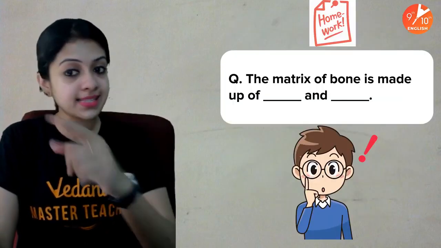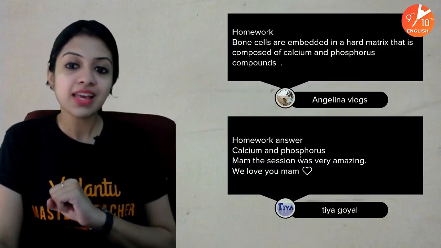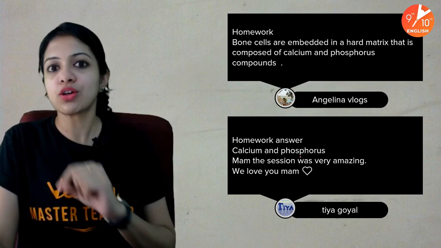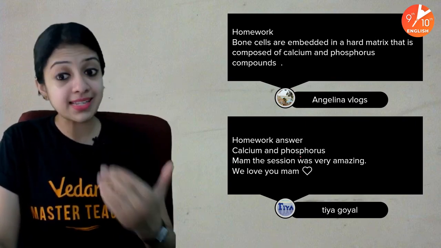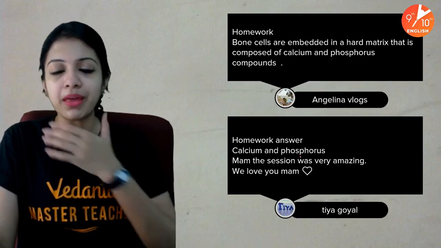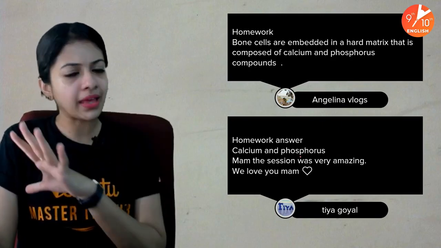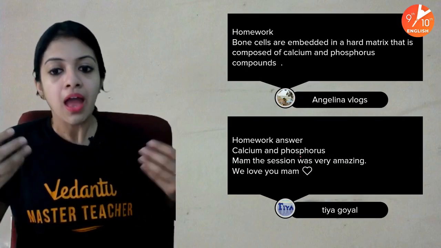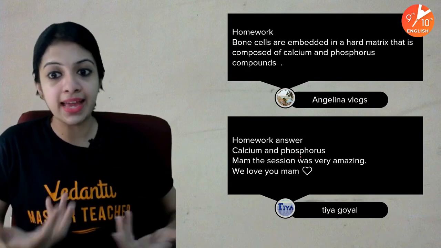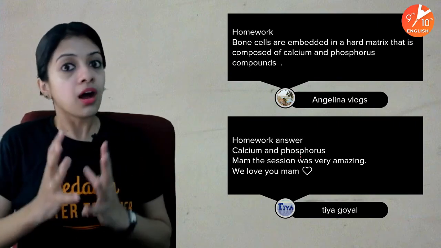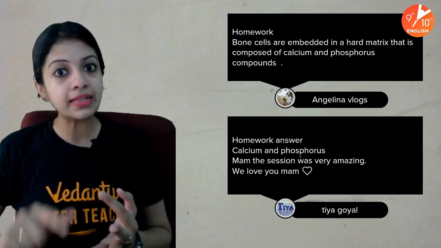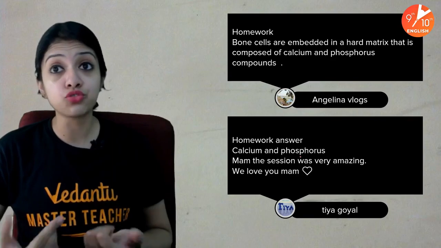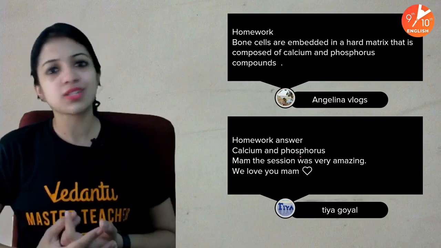So, the matrix of bone is made up of calcium and phosphorus. So, remember to always take your share of calcium from your diet. Of course supplements are available these days. I'm just telling you this out of syllabus for your general benefit. Do not neglect dairy products or anything which, as part of your family culture, has been part of your daily diet, which is a rich source of calcium. Some good sources of calcium definitely include milk, curd, paneer, all such dairy products, and food items like ragi. Excellent sources of calcium.